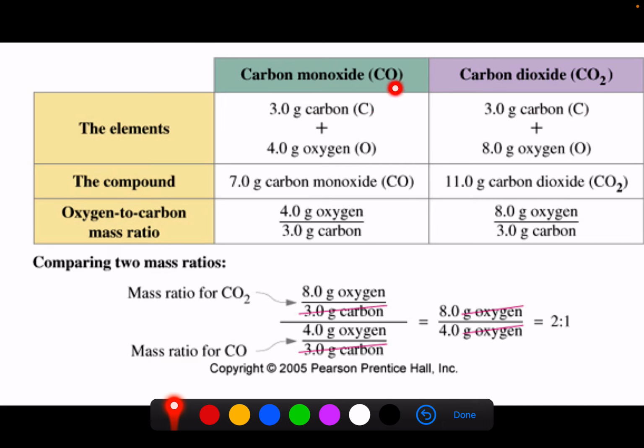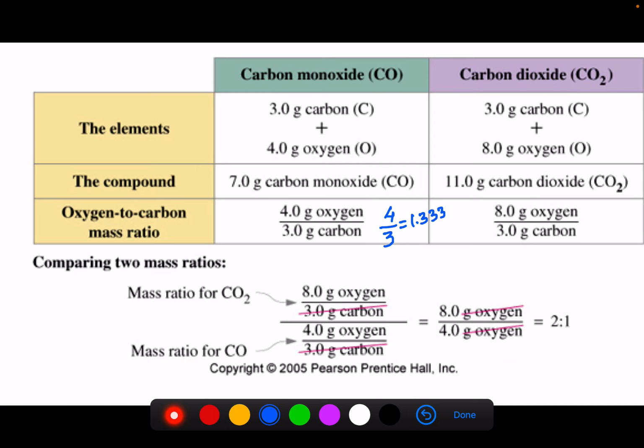So CO is carbon monoxide. The total mass is 7 grams of carbon monoxide. What is the oxygen to carbon mass ratio? The mass of oxygen we have taken is 4 grams divided by 3 grams of carbon. So the oxygen to carbon mass ratio is 4 by 3, which is approximately 1.333.